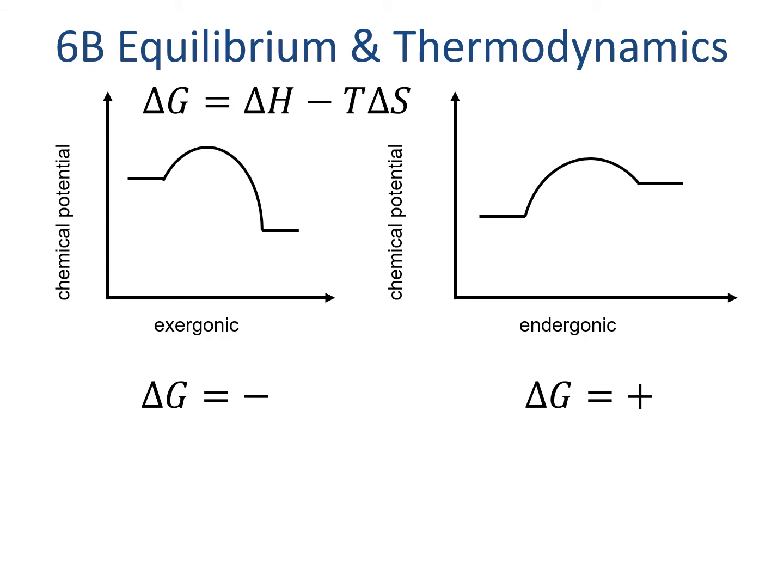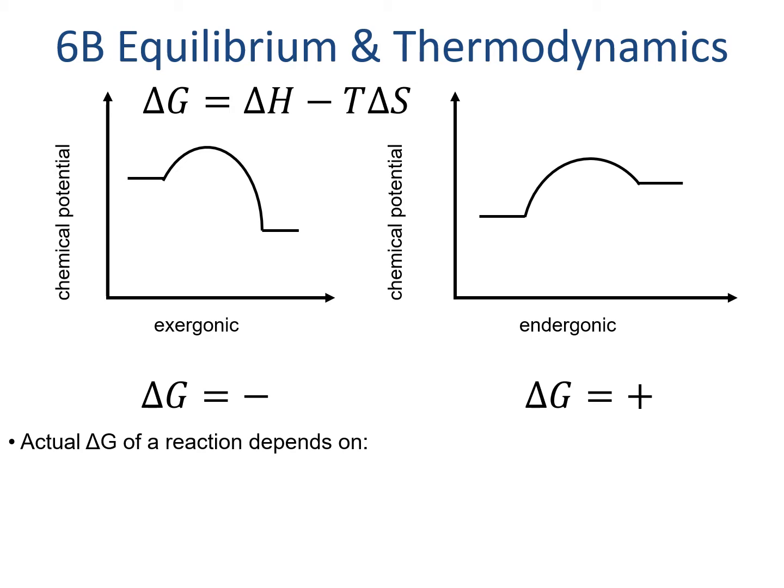We can think of delta G as a sort of total potential energy. If we look at the reaction diagram on the left, we might start with a high potential and end with a low potential. This reaction is called exergonic. The delta G is negative and the reaction happens. If we look at the reaction on the right, the potential increases in the reaction, meaning the delta G is positive and the reaction doesn't happen, at least not under standard conditions.